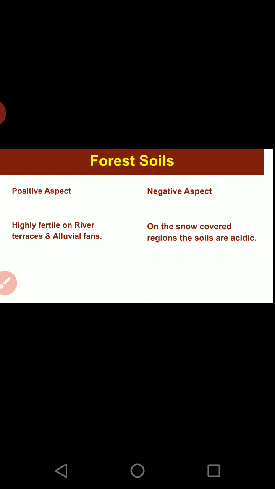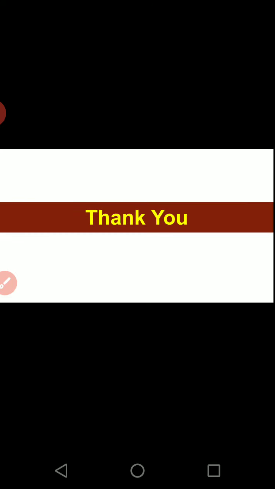So here you have the types of soil covered. Classification of soil we have covered till now. The further part we will cover in the next session.